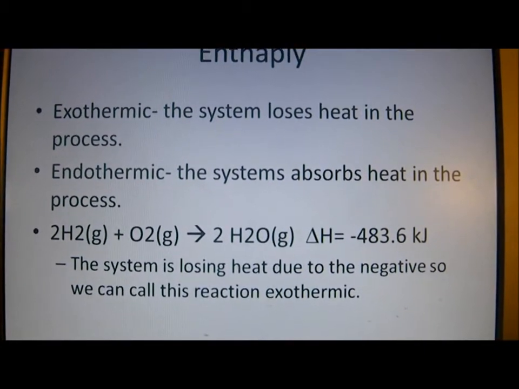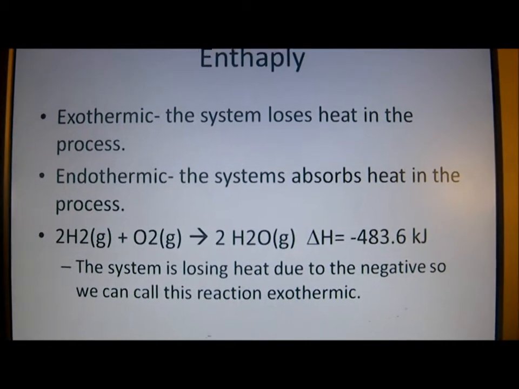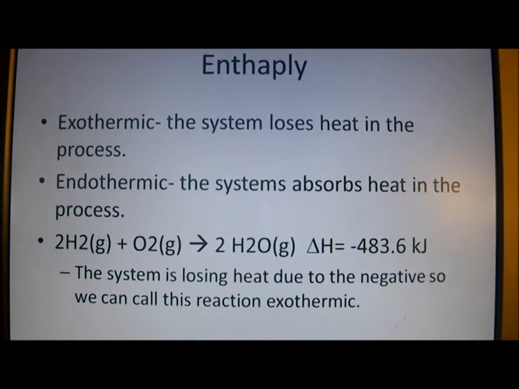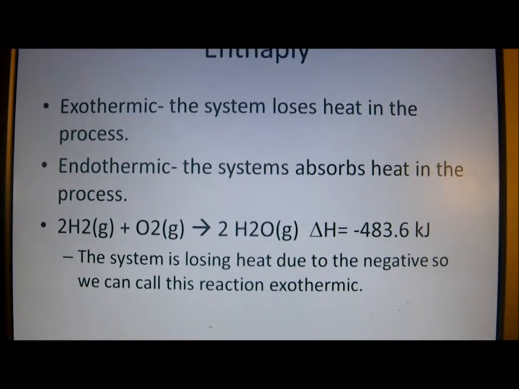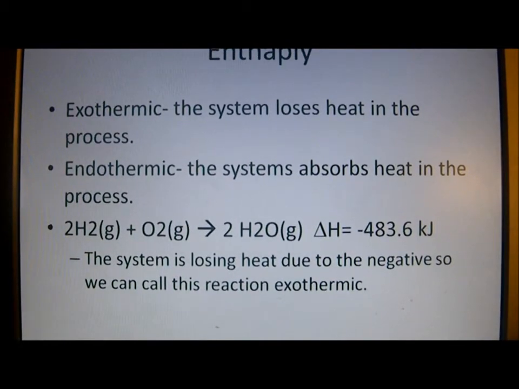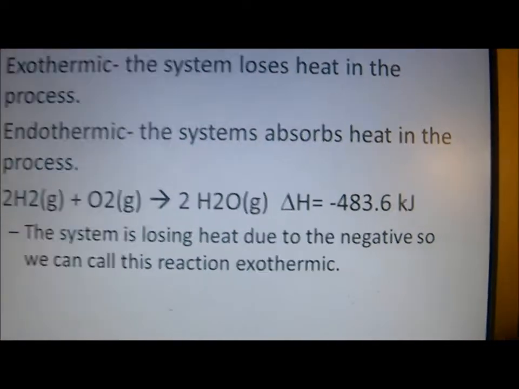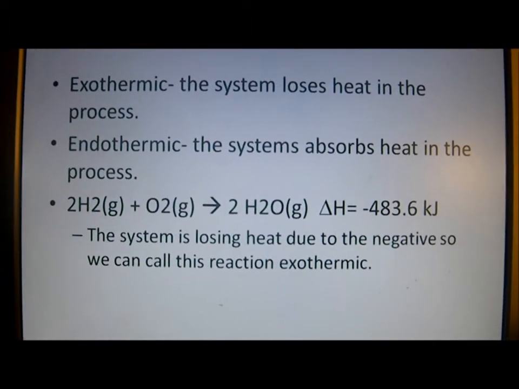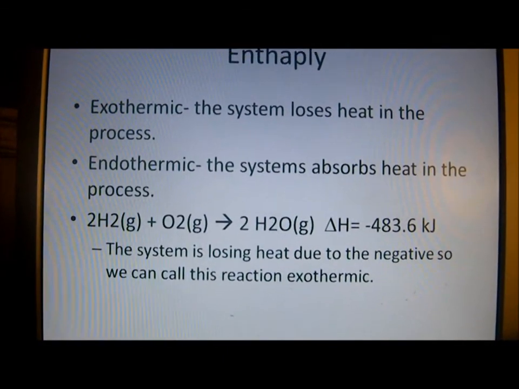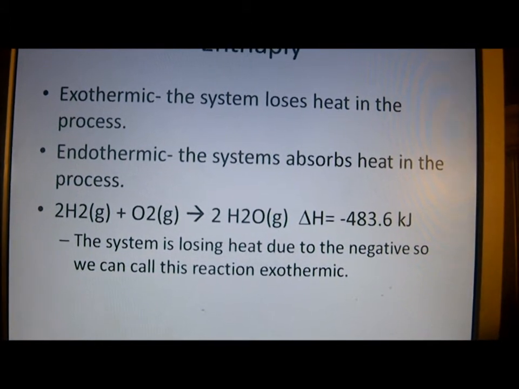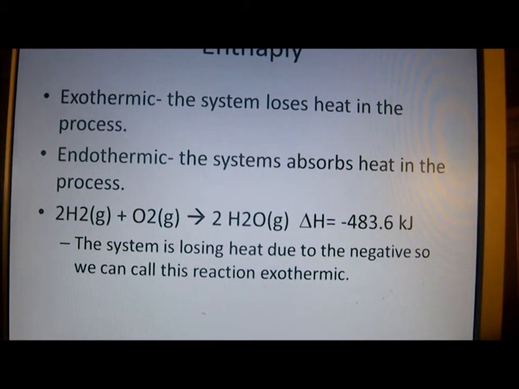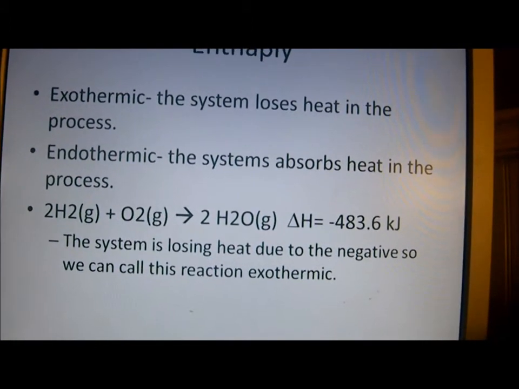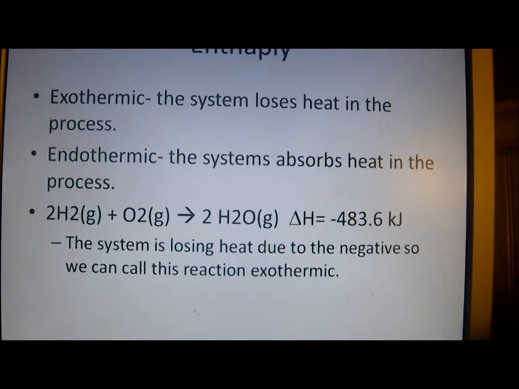Remember, delta H is the change in enthalpy, and it's negative 483.6 kilojoules. The system is losing heat due to the negative sign. Since it's negative, you know this is an exothermic reaction because it's losing heat in the process.